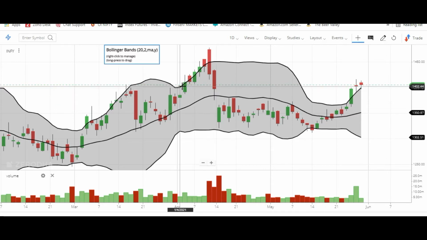On the top there is a 2 standard deviation line. I hope most of you know what 2 standard deviation is, but in case you don't, I would quickly give you a brief, not a very detailed explanation, in layman's terms.